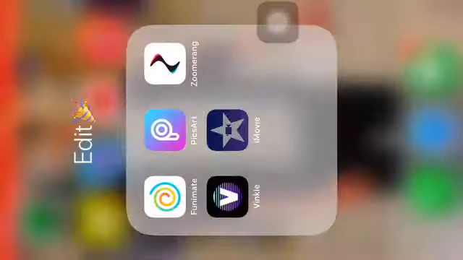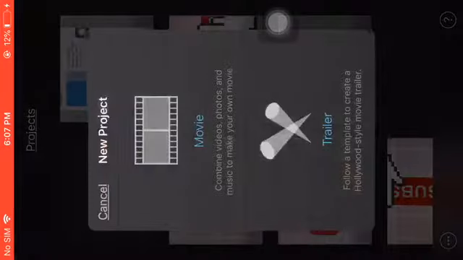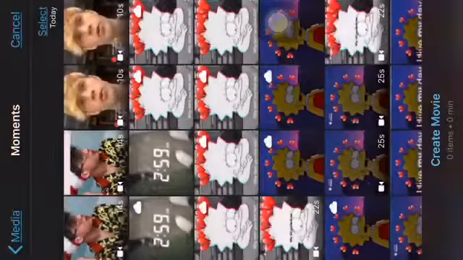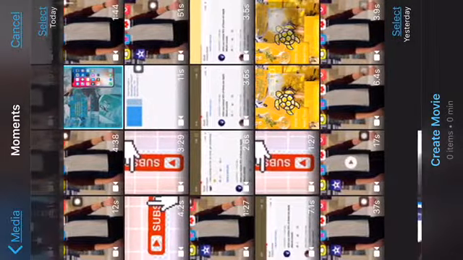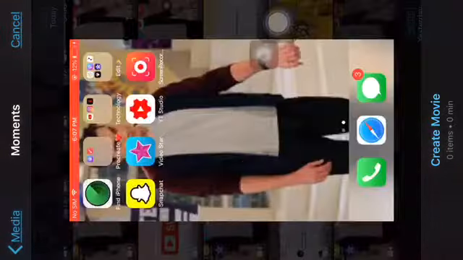Hey guys, today I'm going to show you how to add sound effects. So you're going to go to iMovie and select movie, and then select the video. I'm going to do this, not that one.